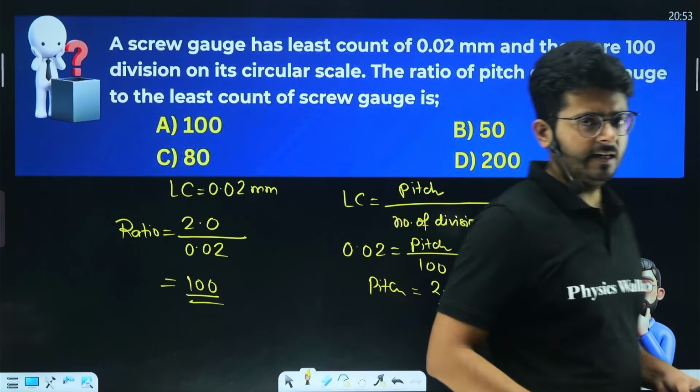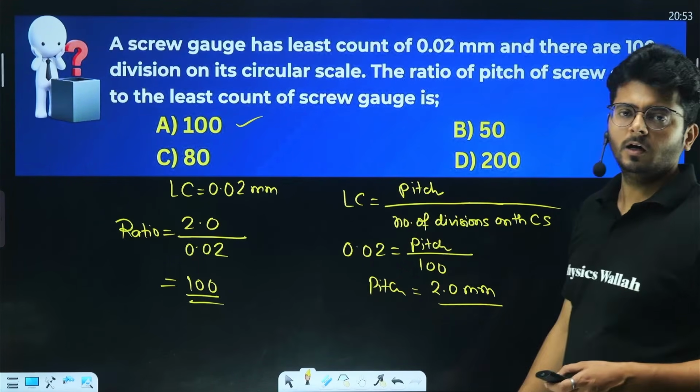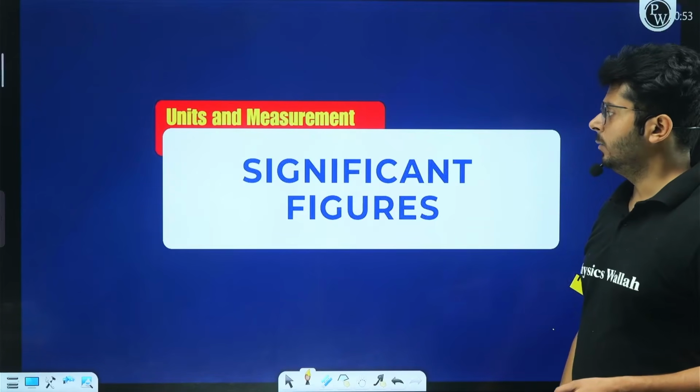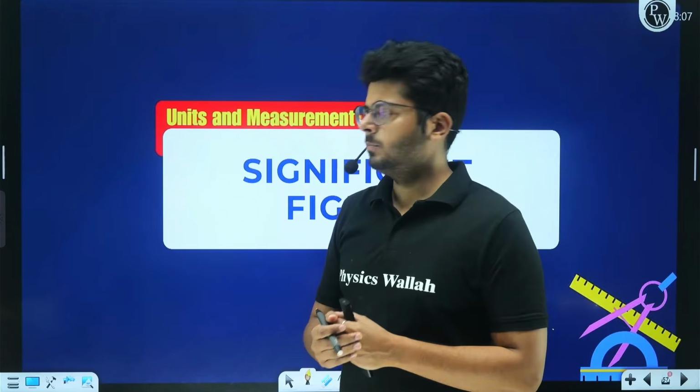I believe the idea is very clear. This is option A, which is the correct option. Now let us move on and talk about the next idea, which is the concept of significant figures. So now let us start talking about the concept of significant figures.